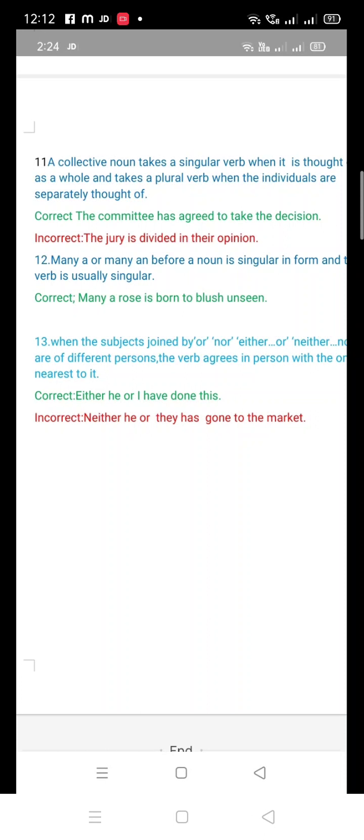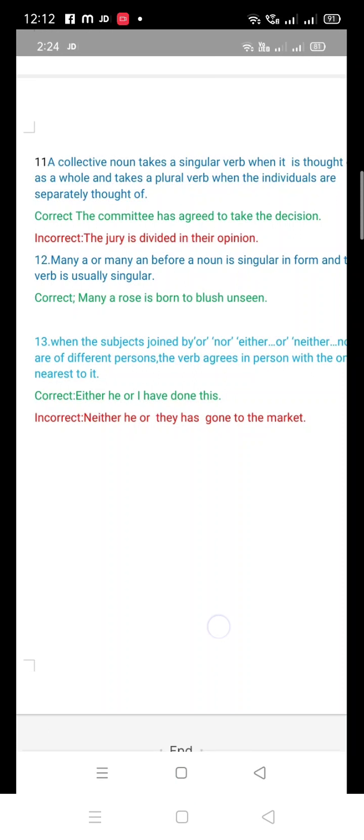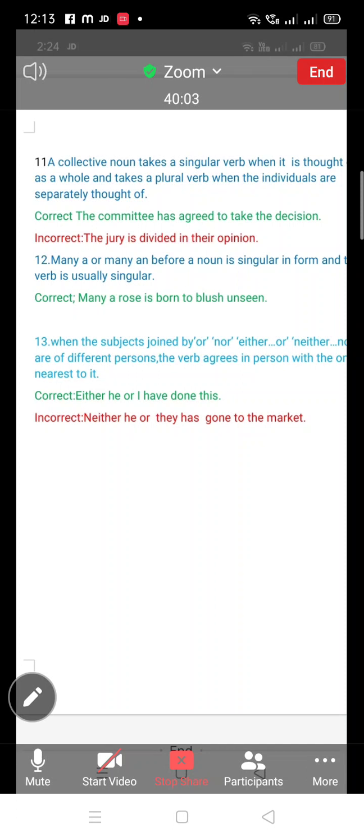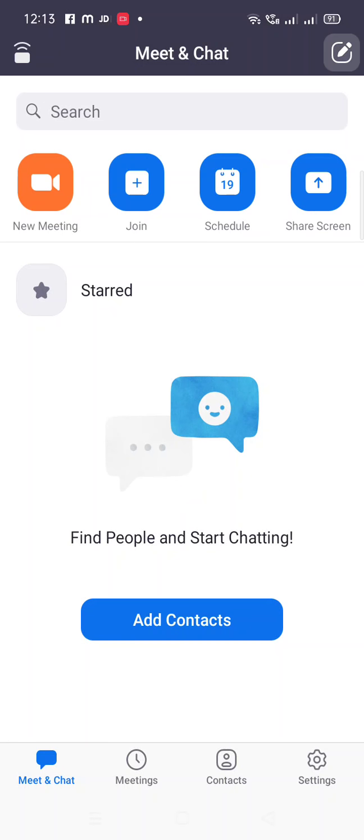There are so many rules and we will discuss common errors in nouns also, pronouns also. Conjunction also. Okay. These are very common and very easy. You have to just go through. Okay, take a look last.